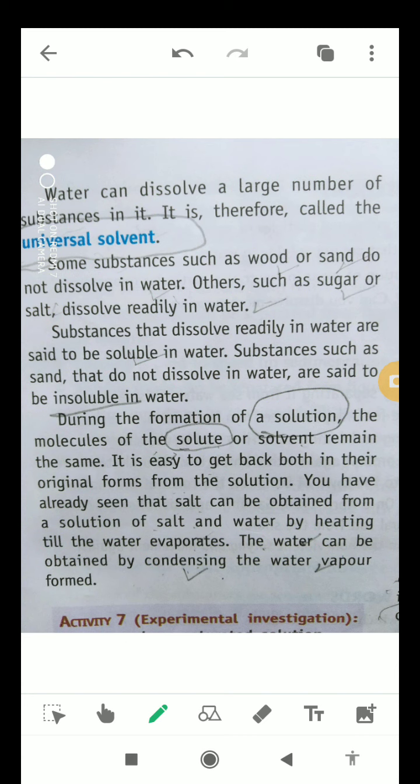Substances that dissolve readily or quickly in water are said to be soluble in water. Substances such as sand that do not mix with water or dissolve in water are said to be insoluble in water. During the formation of a solution, the molecules of the solute and solvent remain the same. So it is easy to get both back in their original form from the solution. You have already seen that salt can be obtained from a solution of salt in water by heating till the water evaporates. The water can be obtained by condensing the water vapor formed.